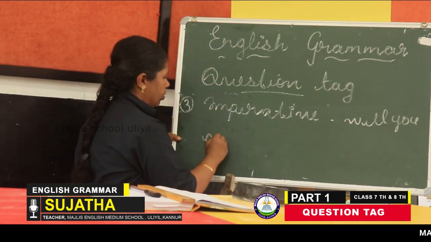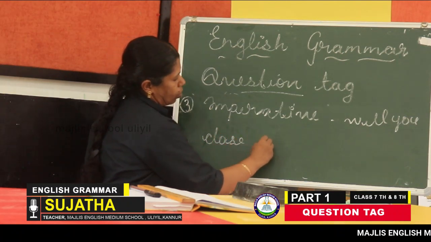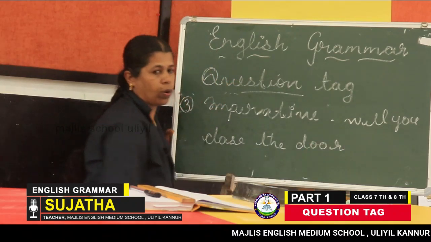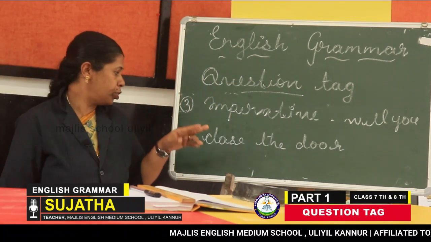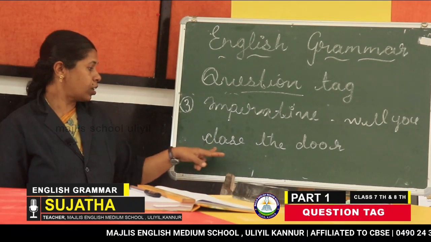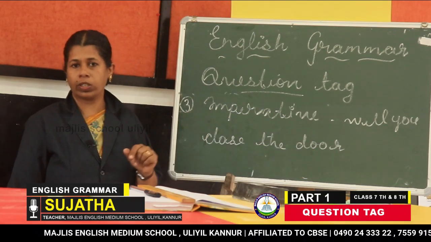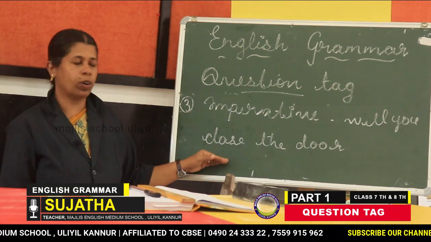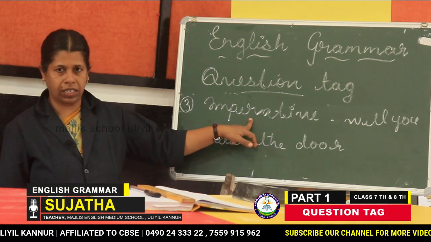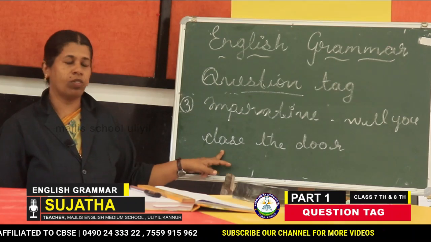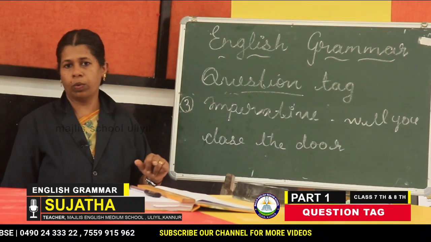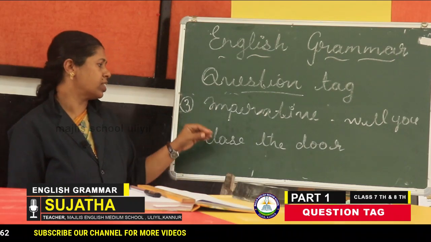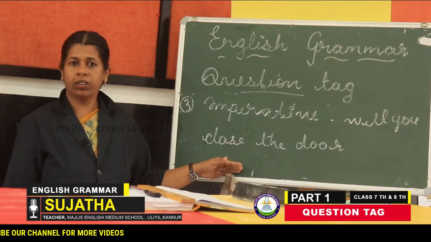Close the door. Somebody told you to close the door. So, close the door. Where is the auxiliary? Here it starts with the verb only. So this is an imperative sentence, and its tag will be "will you." Imperative sentences have "will you" as the tag. You never consider whether it is negative or positive.